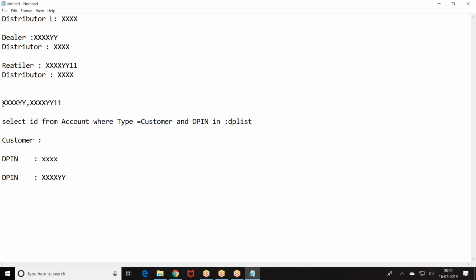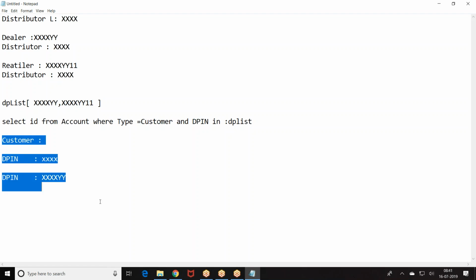The DP list, what will be there? All the IDs of the dealers associated with the distributor and retailers associated with the distributor. Get all the data from account where type equal to customer and your distributor PIN number is in this DP list. Then you are going to get those customer data.